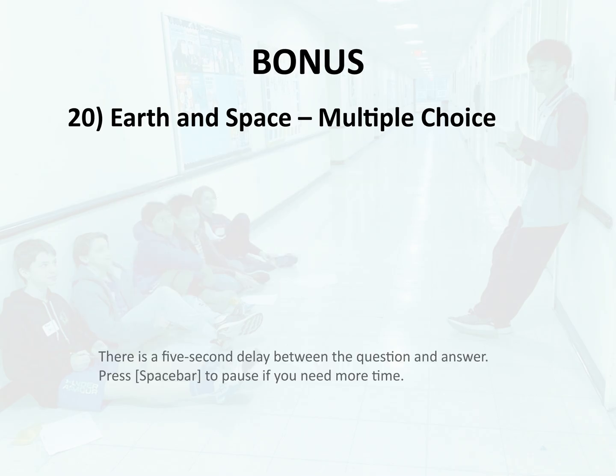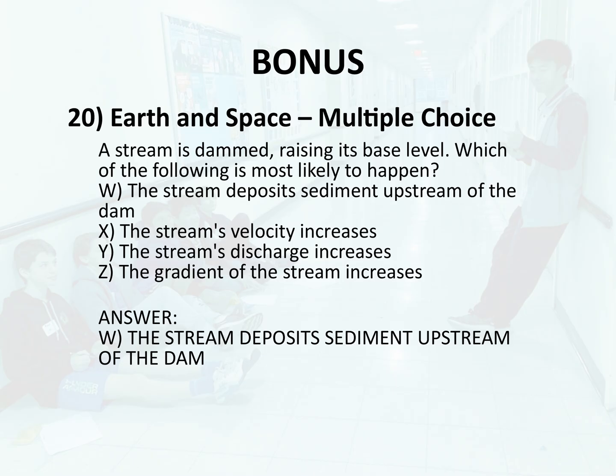Bonus 20. Earth and space, multiple choice. A stream is dammed, raising its base level. Which of the following is most likely to happen? W. The stream deposits sediment upstream of the dam. X. The stream's velocity increases. Y. The stream's discharge increases. Z. The gradient of the stream increases. Answer. W. The stream deposits sediment upstream of the dam.